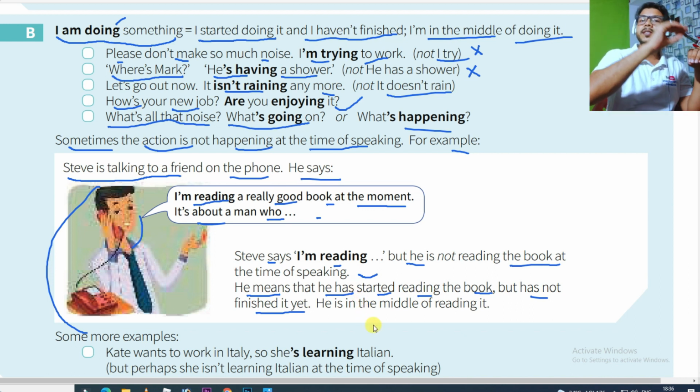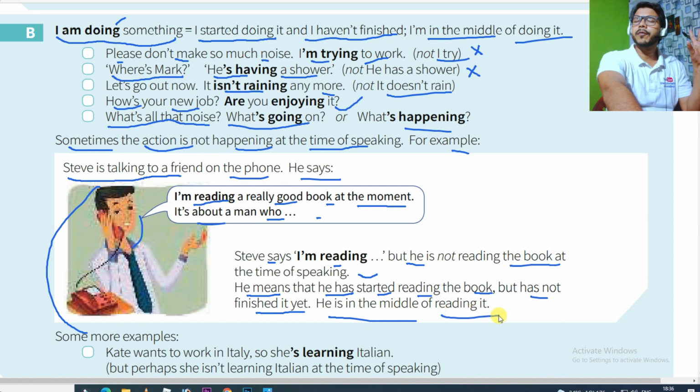When the action is still in the middle, he can say, "Yes, I am reading a book, I am learning English." You know, he is in the middle of reading it. You're in the middle of that work. You have not even completed it. That is present continuous. Okay.